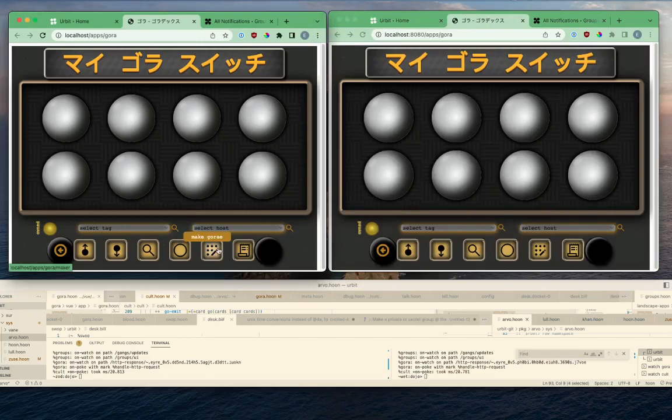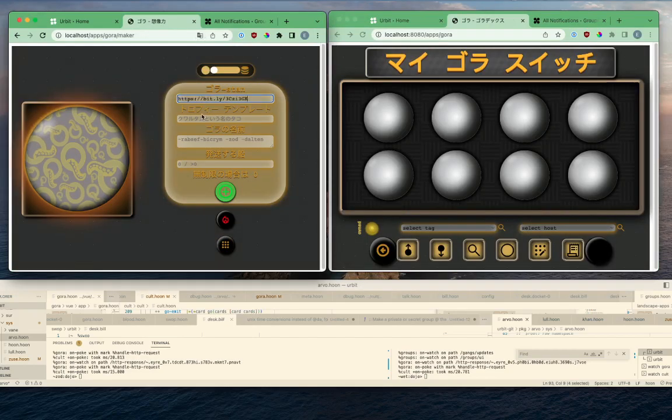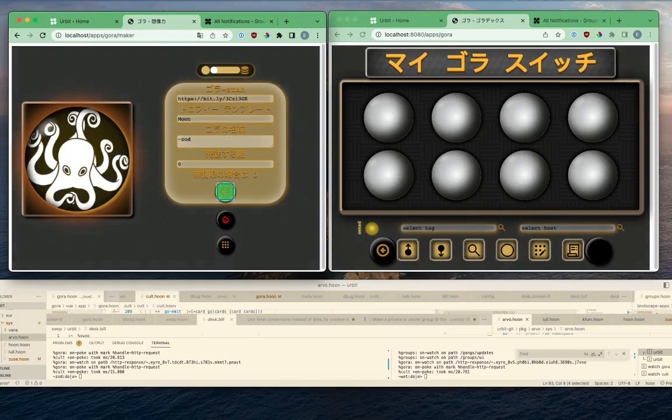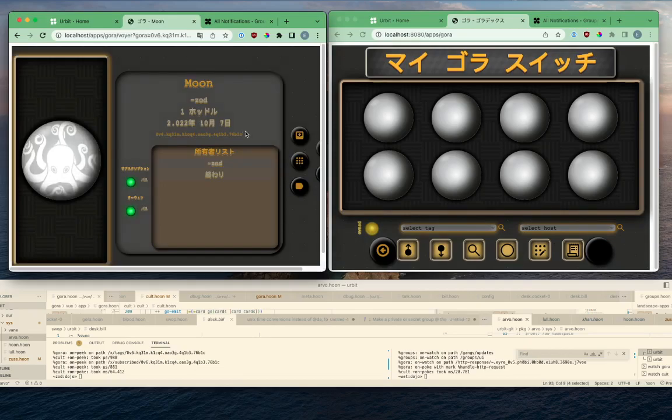I'll go ahead and create a Gora. We'll call it the Moon Gora. We're making a Moon Cult. And we'll give it to Zod right away. Okay, so that hasn't really done anything interesting yet, but we have this ID here.